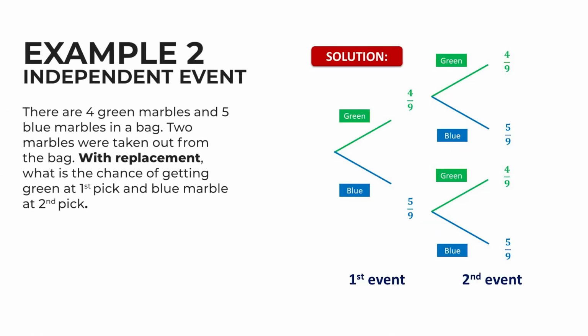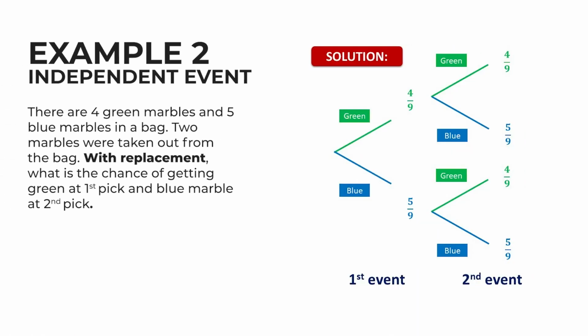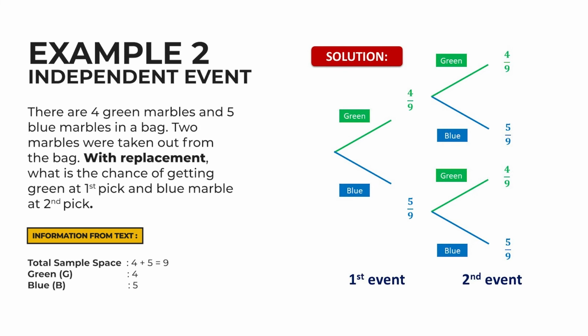For example 2, based on the same situation, let's take a look at independent event. Pay attention, the keyword here is with replacement. In this situation, the marble is not taken away. The marble was put back into the jar. So, the probability value for both events remains the same. That is why the phrase with replacement is important.